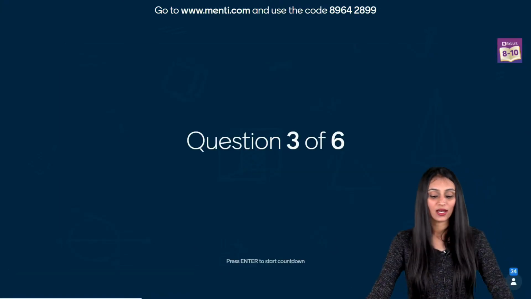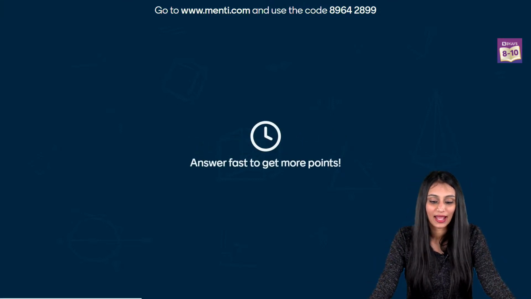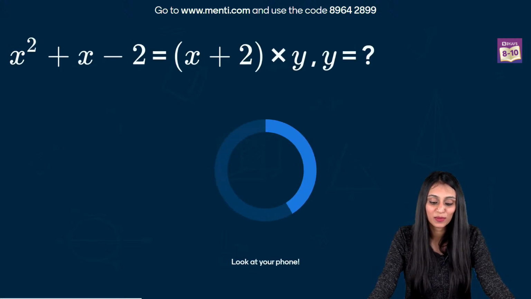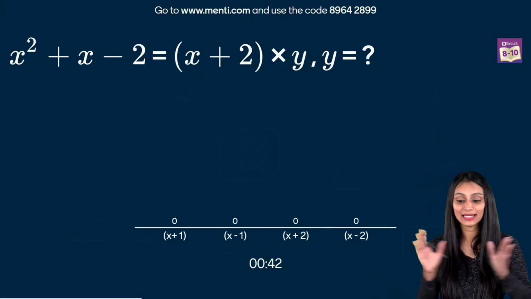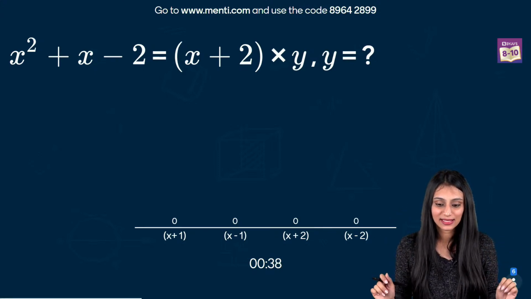So now we are going to have our question number 3. So here we go. X square plus x minus 2 equals x plus 2 times y. Then y is equal to what? So you have 45 seconds, quickly. So I want all of you to give the correct answer this time.